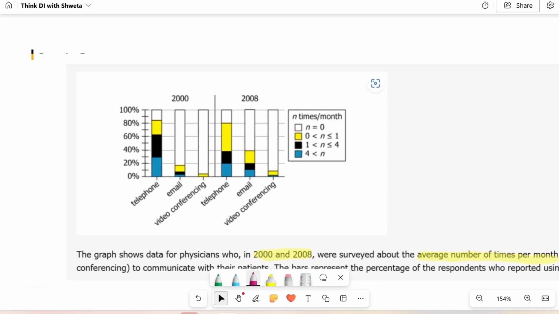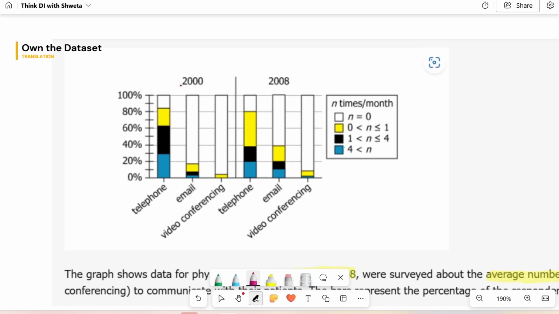It says the physicians were surveyed in 2 years. They were surveyed in 2000 and in 2008. So, yes, I see both of these years here, 1 and 2. And what was the survey about? It was about how many times you communicate with your patients using each of these three methods: telephone, email, and video conferencing. And you see the same three methods repeating again here. Why? Because it's for 2 years, right? So the first time you see 1, 2, and 3, all of that is about the year 2000. The second time you see 1, 2, and 3, all of that is about the year 2008. All of this is about the average number of times they used each of the methods.